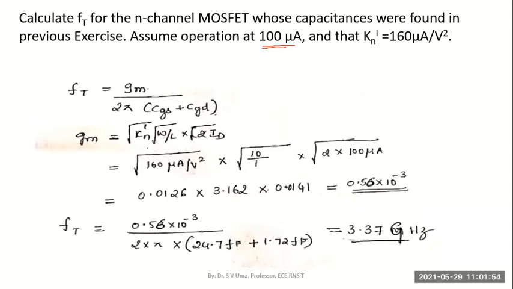So I should use this formula for GM, the root of Kn dash W by L into 2ID, because he has given this Kn dash directly. This Kn dash is mu n Cox, and this whole thing put together is Kn dash. So if they don't specify these values separately and if they give Kn dash, you can use it, and W by L is given separately.